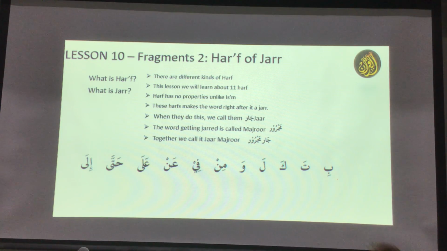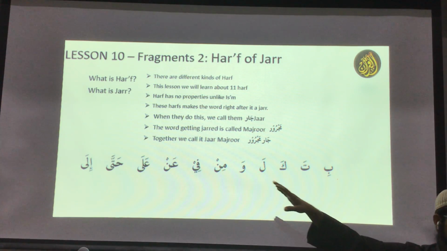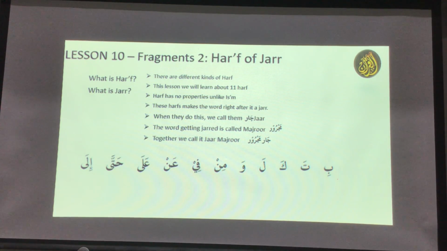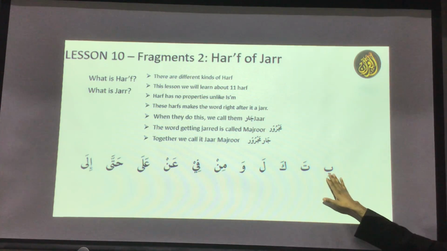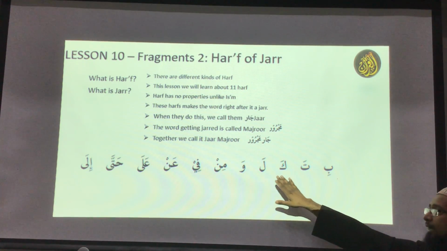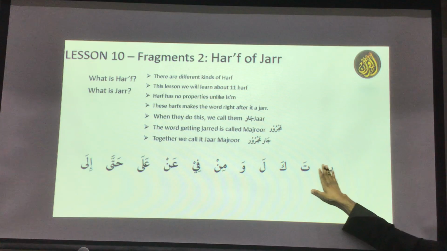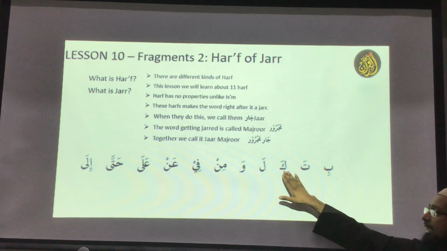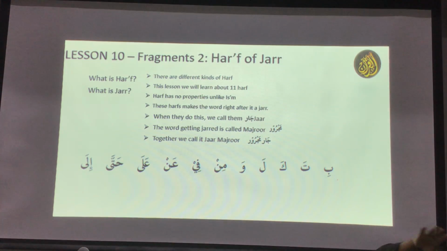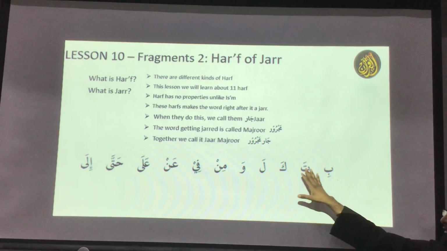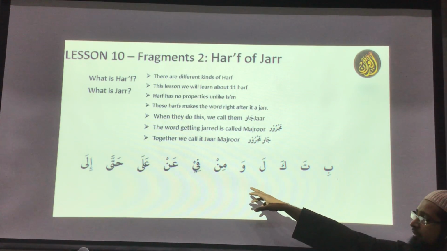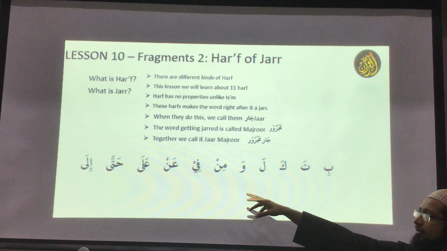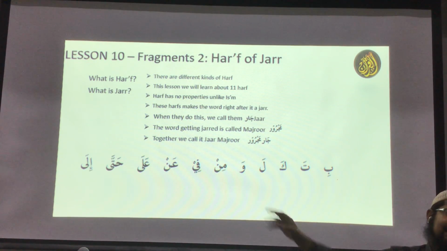Now you can see some fatha, kasra, dhamma here. I will tell you why, but we remember them like this. Ba, ta, kaf, lam, wa. Look at the first five: ba, ta, kaf, lam, wa. I'll tell you the meanings in a minute, but look at the harf first. Min, fi, an, ala, hatta, ila.